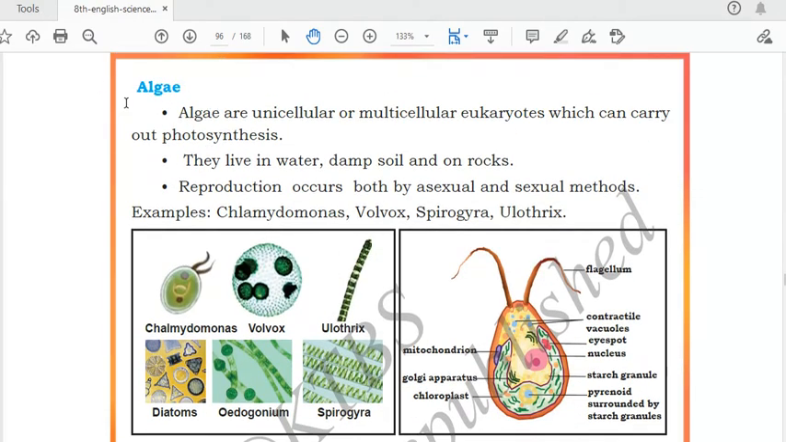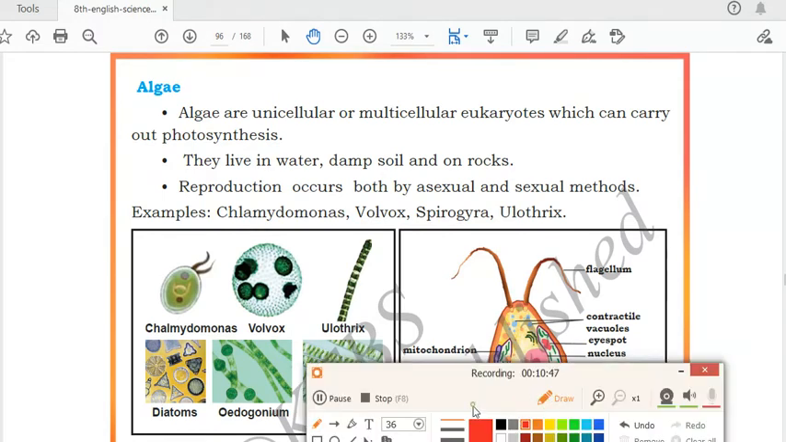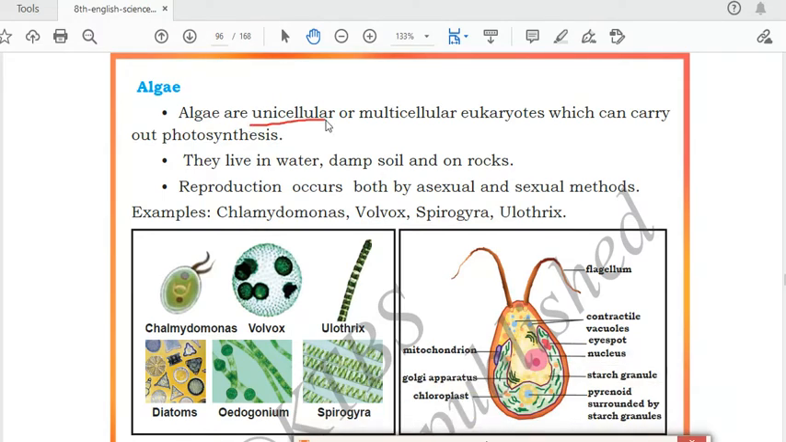Next microorganism is algae. Algae can be unicellular or multicellular. Unicellular means single celled, multicellular means many cells. Eukaryotes means they have a definite nucleus, and they can carry out photosynthesis. If algae can carry out photosynthesis, they can make their own food. If they can carry out photosynthesis, they must have chlorophyll inside their body. So these are the features of algae: unicellular or multicellular, eukaryotes which can carry out photosynthesis. Like plants can make their own food, like that only algae can also make their own food.